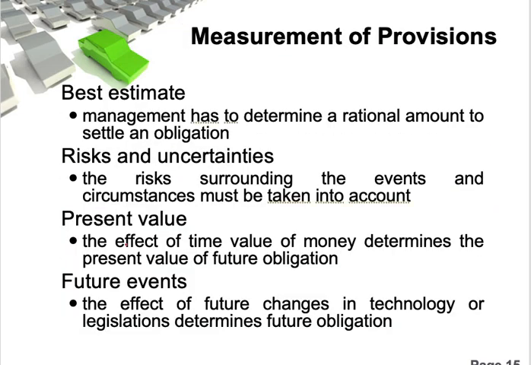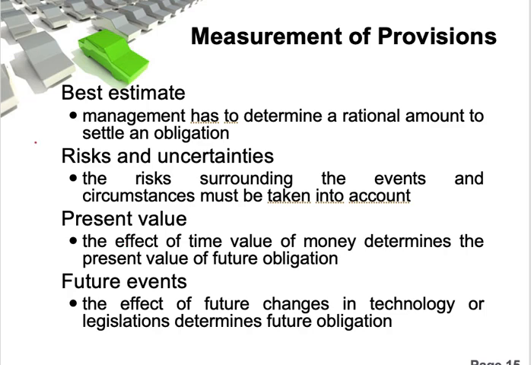So how do you measure the provision? Because there is an outflow of resources, and there is a probable outflow. And how do you estimate the amount of the provision?